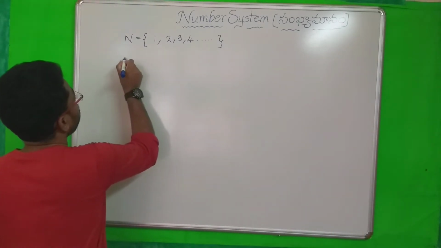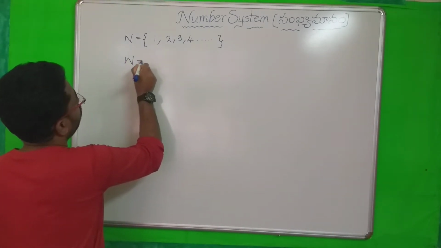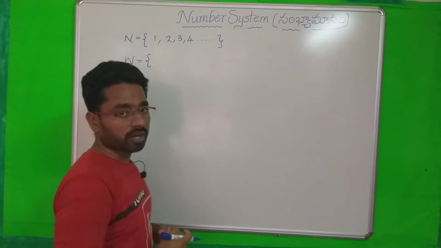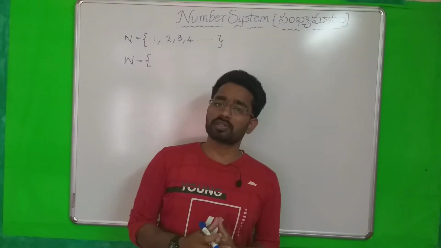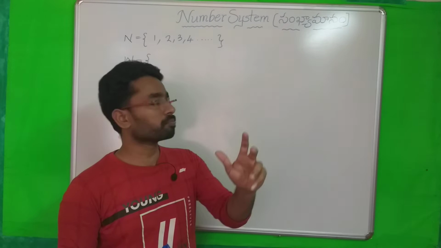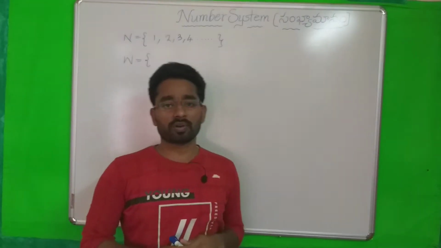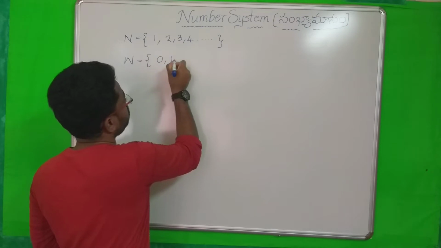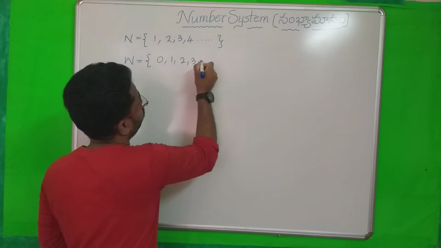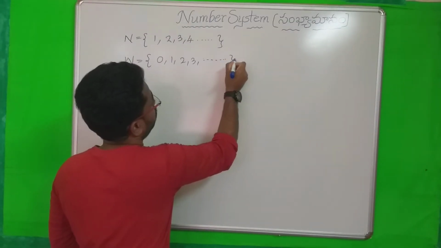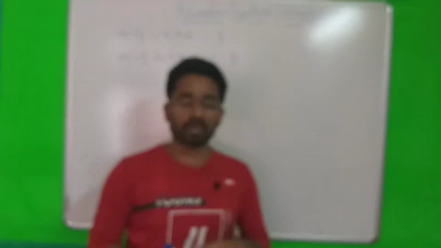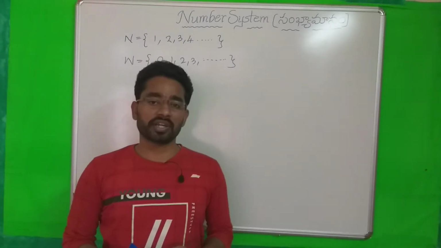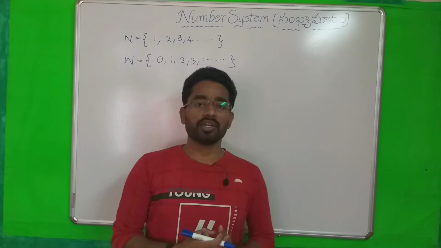Next number system, whole numbers, Purnankalu. What are the whole numbers? Natural numbers along with 0 are called whole numbers. So it starts with 0: 0, 1, 2, 3, 4, 5, 6, and so on. What is the smallest whole number? You know that it is 0. The greatest whole number cannot be determined.